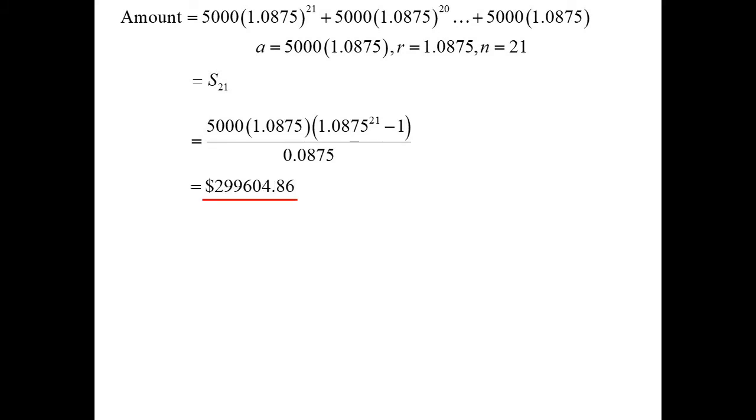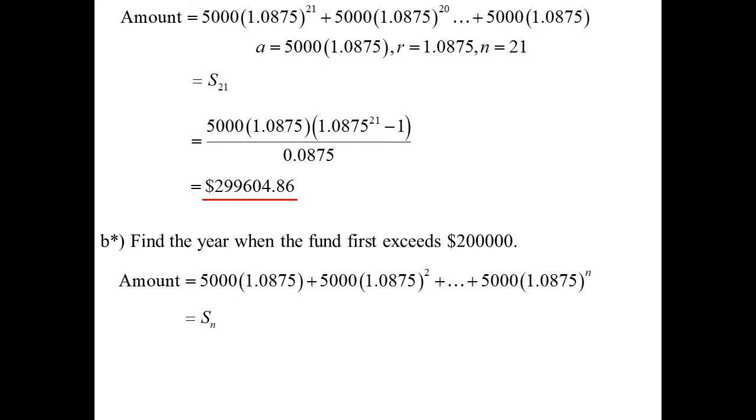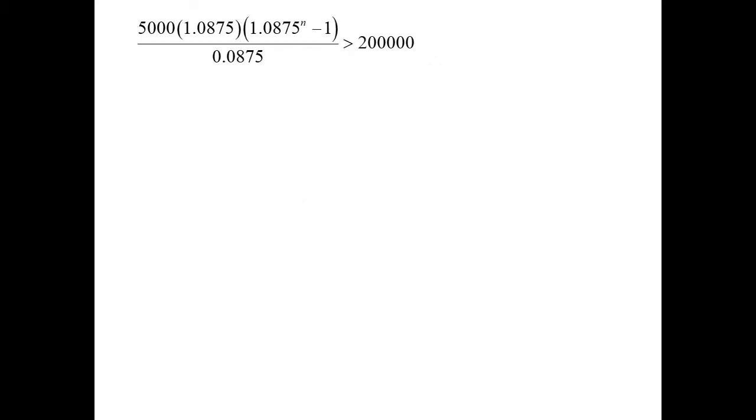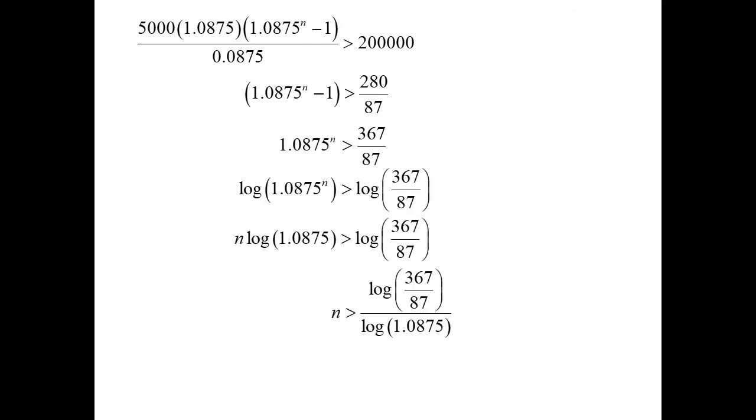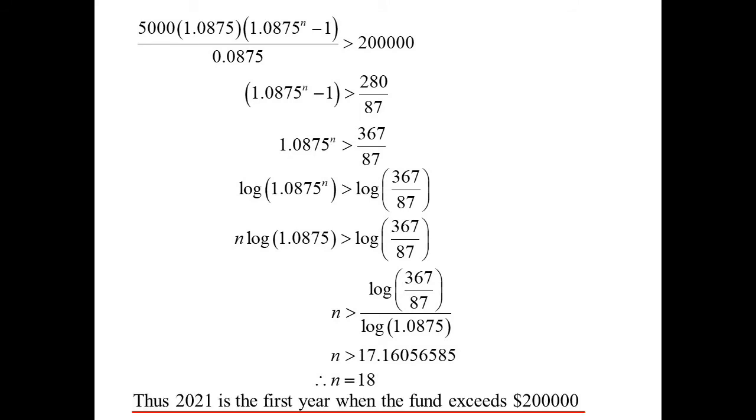We've got $299,604.86. Well, when will it first exceed 200,000 then? Okay, so there's our sum. The difference is now we don't know how many years. When is the sum to n greater than 200,000? Same formula, but now we've got to find n. Calculator work really, and then eventually we come down to, there it is, log both sides, divide by the log of 1.0875, but of course, that's a positive number, good, so we don't change the sign. So 17.1, 18 years. At 17 years it hasn't happened yet, so 18 years.